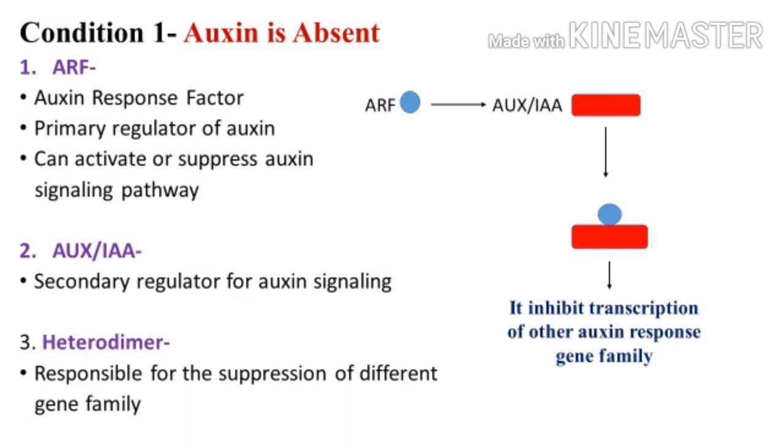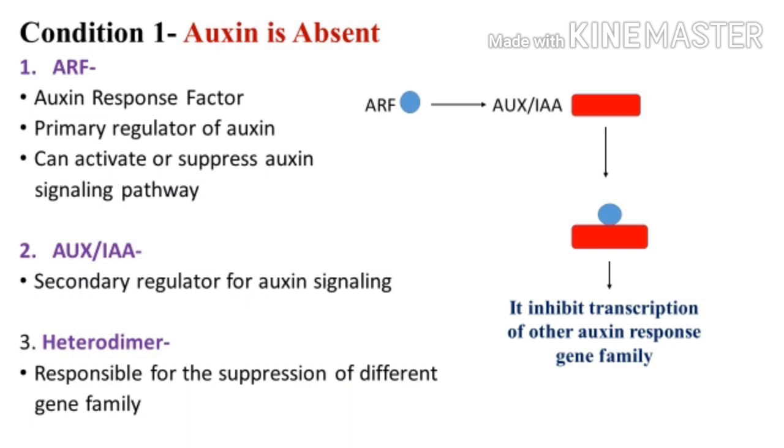There is a need for inhibition, and it is done by this factor, that is ARF. First one is the ARF. It is the auxin response factor, and this is the primary regulatory factor of auxin, the primary regulator of auxin, which can activate or suppress the auxin signaling pathway.